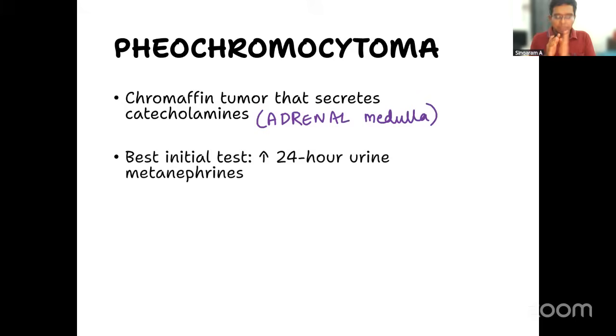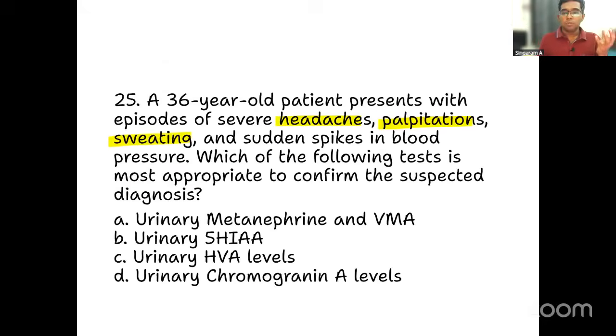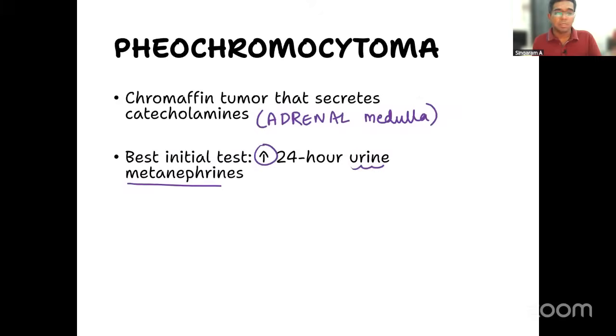Second thing, the best initial test. What is that? A product of these catecholamines is something called metanephrines that will be elevated in the urine. So, increased 24-hour urine metanephrine is the initial testing for this particular condition that needs to be remembered. If you go back to the question, what is the most appropriate test? Initial test only. I will do urinary metanephrine and vanillyl mandelic acid levels, but the most important word here is metanephrine. It is a product of the catecholamines, which is produced in excess by this tumor.